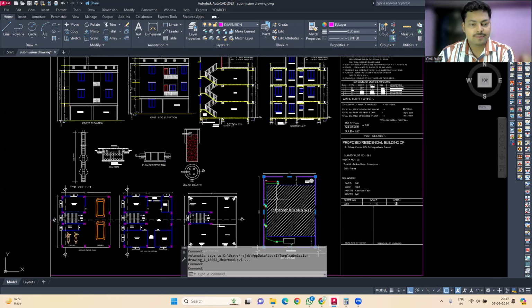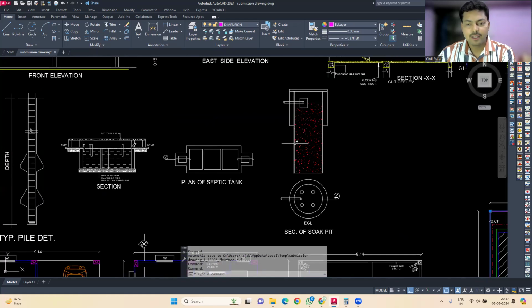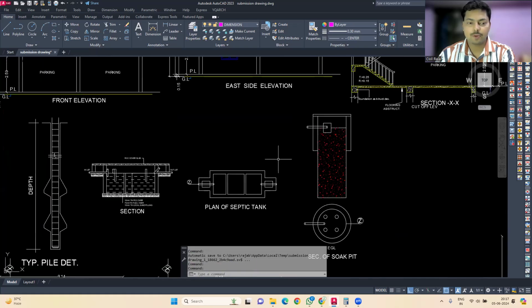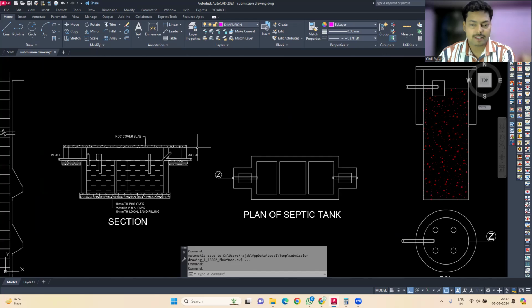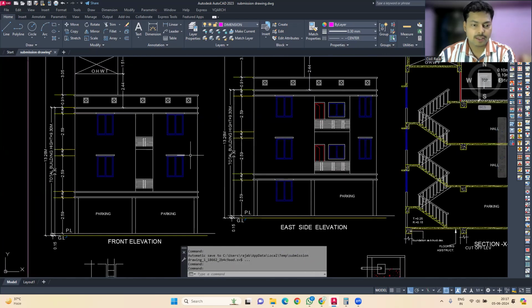Okay, then there is nothing to explain in this pile. I have already explained it, and I guess you are already acquainted with the soak pit. But if you have any kind of question from these, you can also ask that in the comment section, and I will try to make a video as soon as possible.